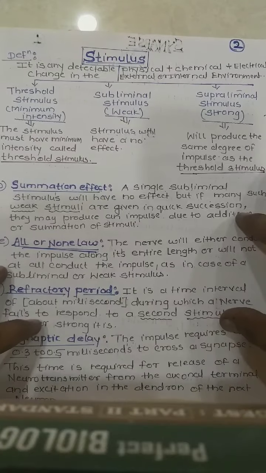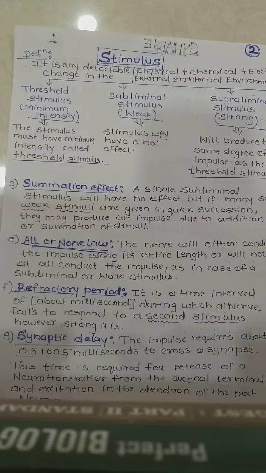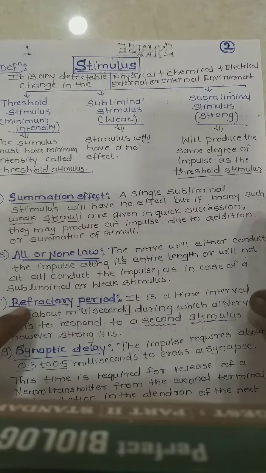Another point we have taken is the stimulus. First of all, you should know what is meant by a stimulus.